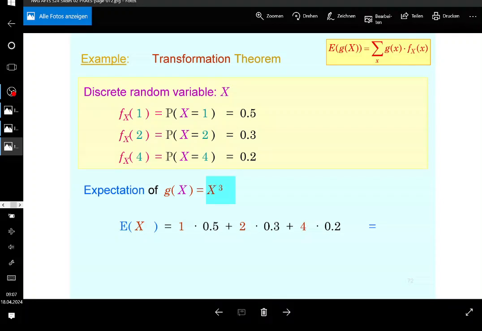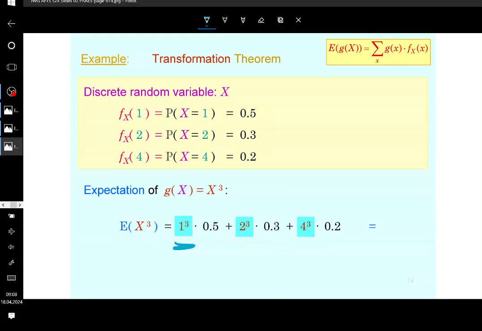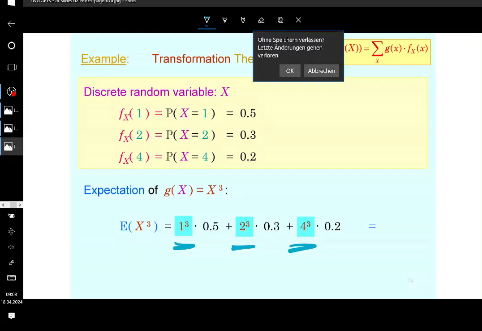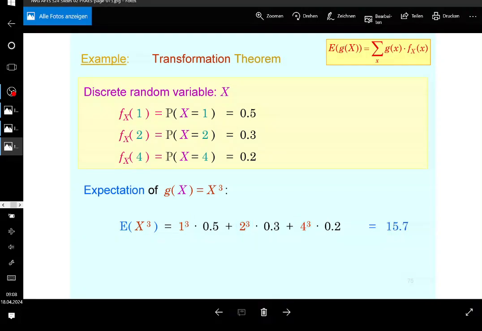Now, if you want to take, for example, the expectation of the third moment of the random variable, all you would need to do is just to transfer the realizations accordingly. So it's going to be 1 cubed times its probability plus 2 cubed times its probability, plus 4 cubed times the probability of 4. And this is basically done accordingly. So this is going to be, if I did it correctly, 15.7. So that's the third moment of the random variable, guys.